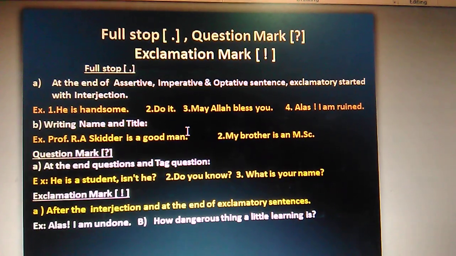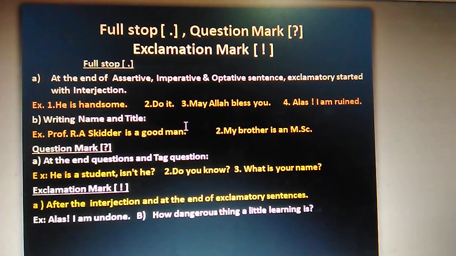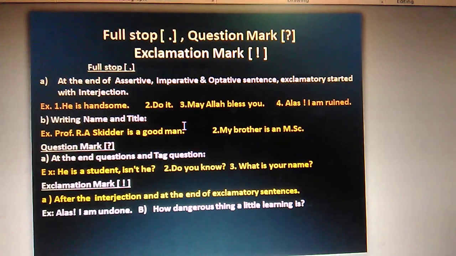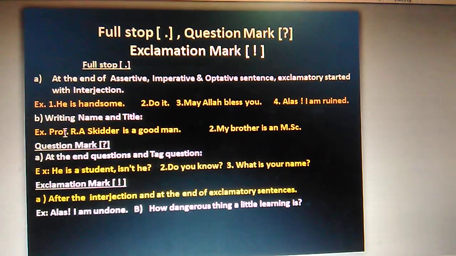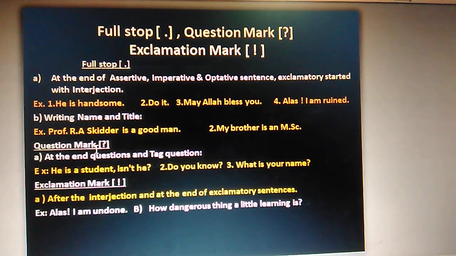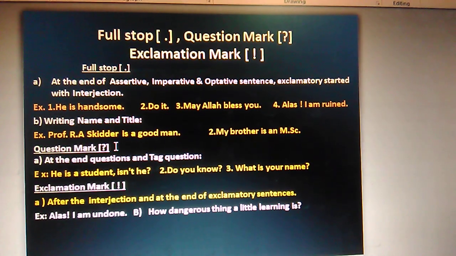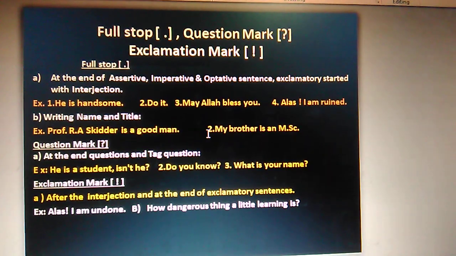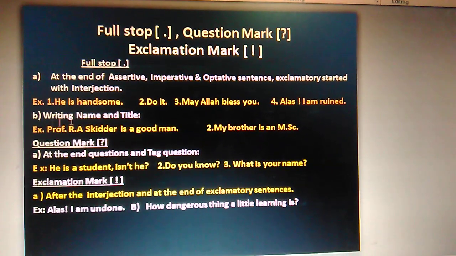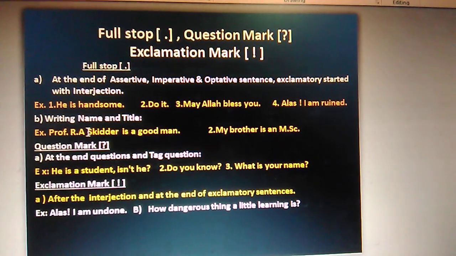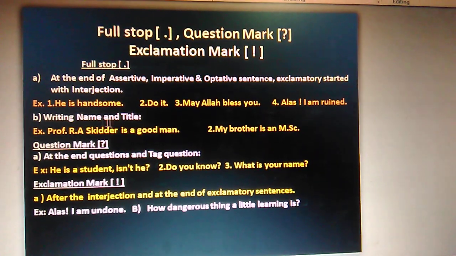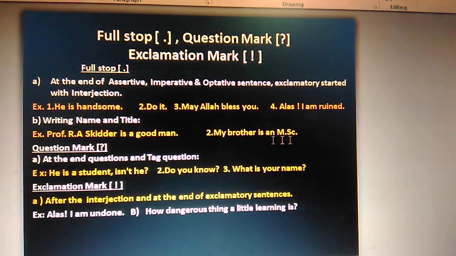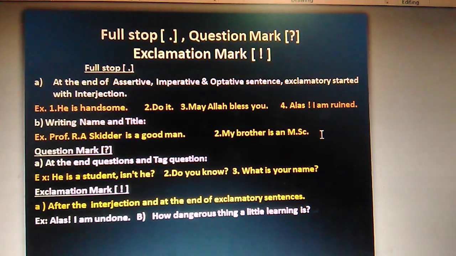Writing name and title. Sometimes we need to write the title, or we have to write the short form of the name. Professor, there is a full stop. R. A. R., there is the full stop. Siddiqui is a good man. So if you form the abbreviation, if you want to write the name in short, then you have to put the full stop like this. My brother is an M.A. This is actually the title of my brother. That is why we put here the full stop.